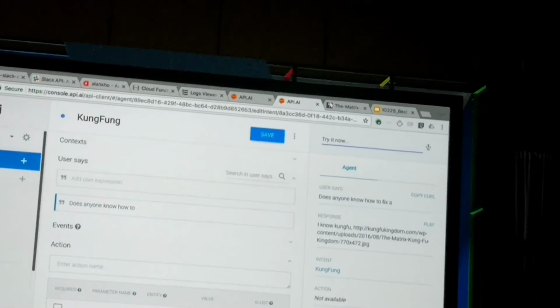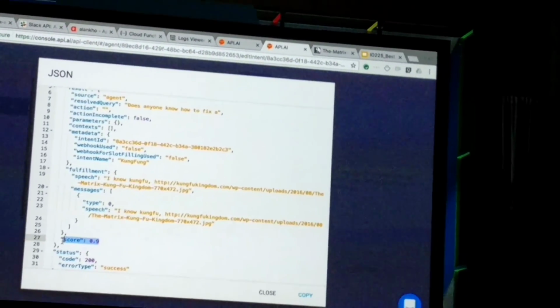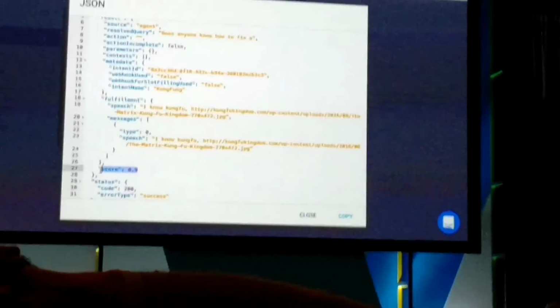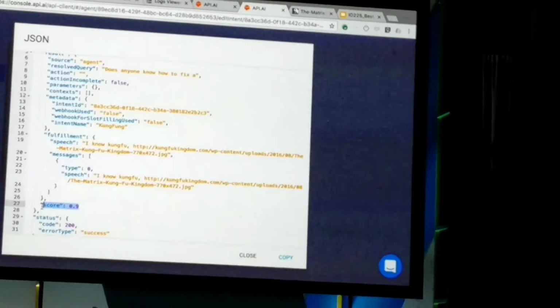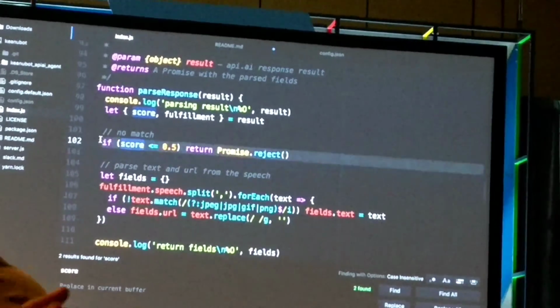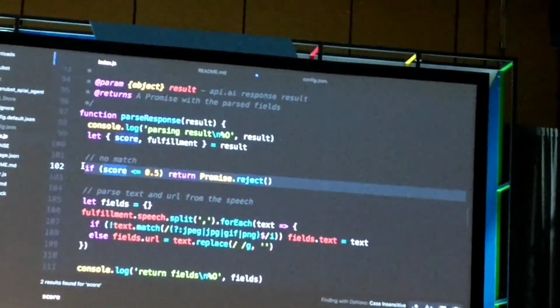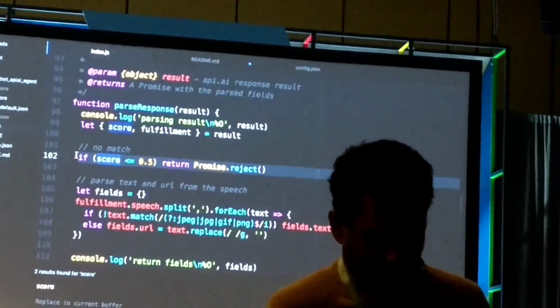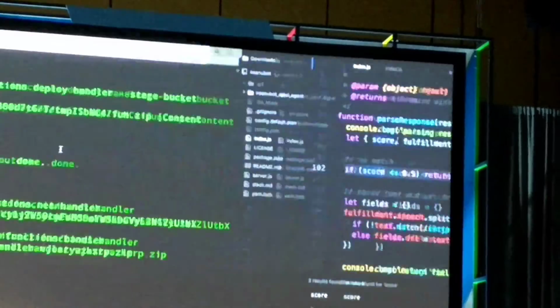So you can actually test within here. And what you see here is that it's able to match the particular intent. Because it's not an exact match, it gives you a score. This gives you a confidence of how confident your application matched that particular phrase. And within your code, you could put a match filter. I said if the score is higher than 0.5, then it would actually return. So if we actually go to the code,